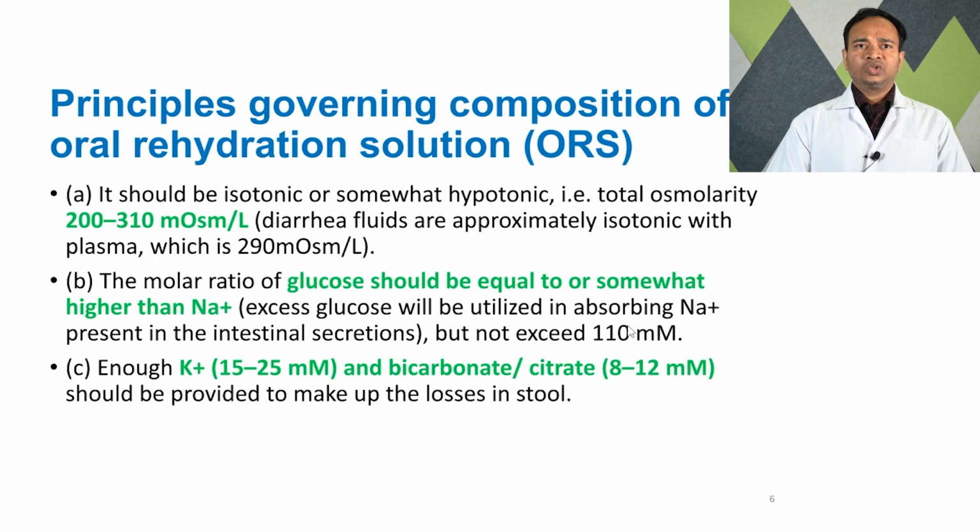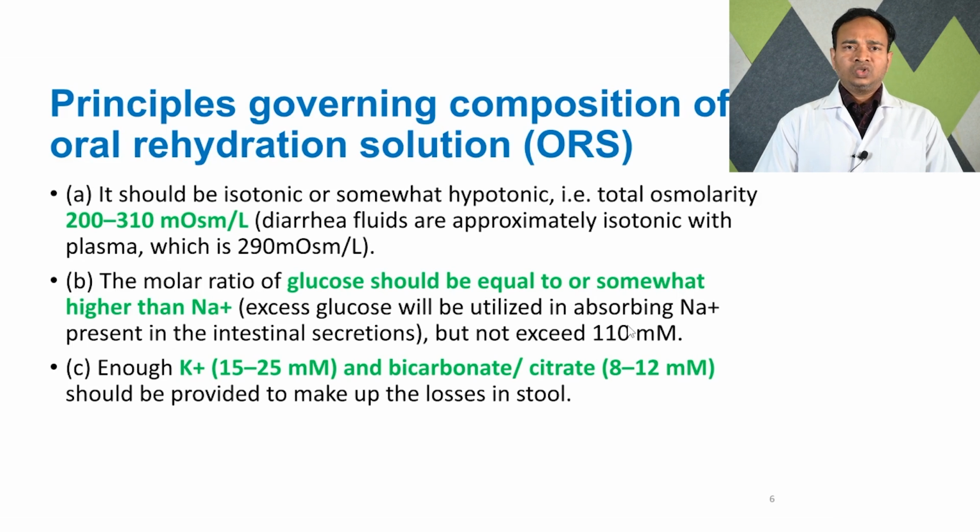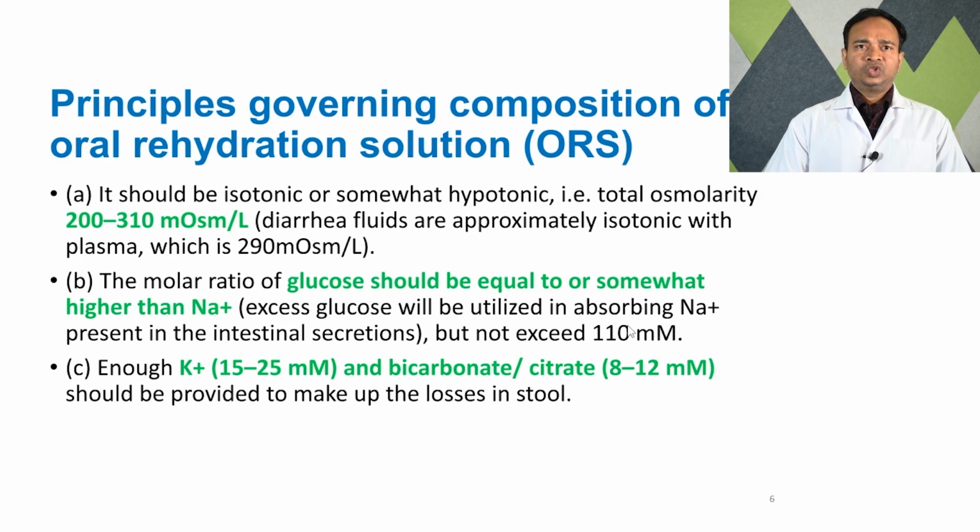Excess glucose will be utilized in absorbing sodium ions present in the intestinal secretions, but should not exceed 110 millimole. So, glucose should be equal to or higher than sodium, because glucose is required for absorption of the sodium in the GIT. But glucose concentration should not be more than 110 millimole, because it will cause increase in stool volume.